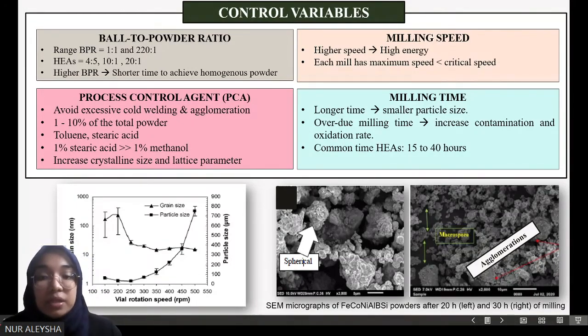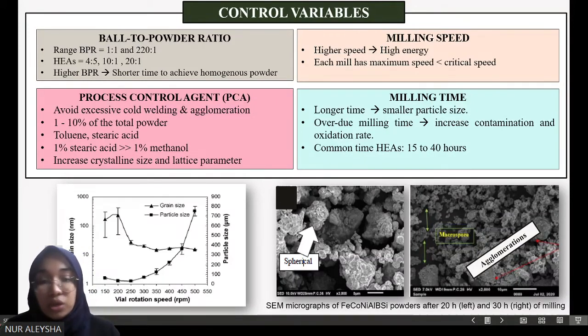This method must be done in a specific condition to avoid any contamination and oxidation of the powder. For example, the particle size of these equiatomic high entropy alloys increased and became non-homogeneous even after 20 and 50 hours of milling. This case can be related to the wrong usage of PCA and insufficient speed that results in agglomeration.